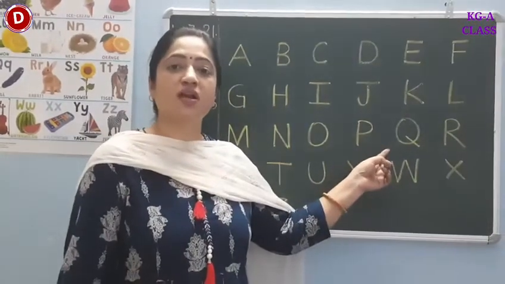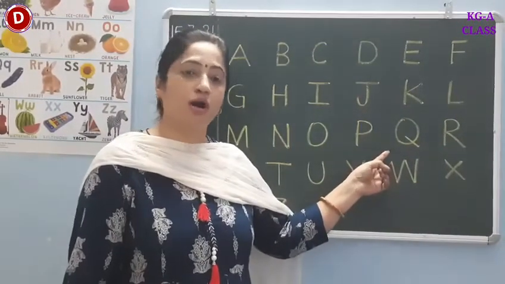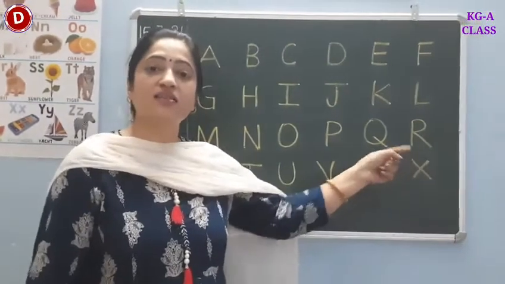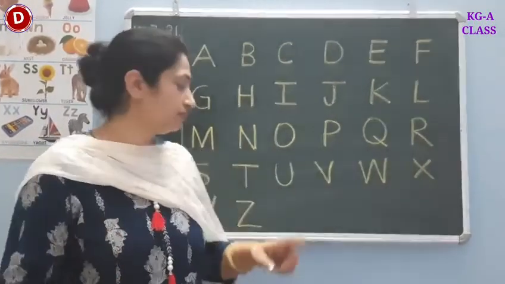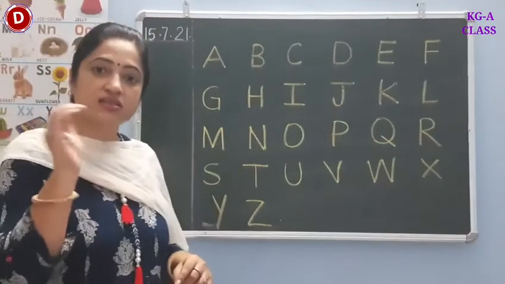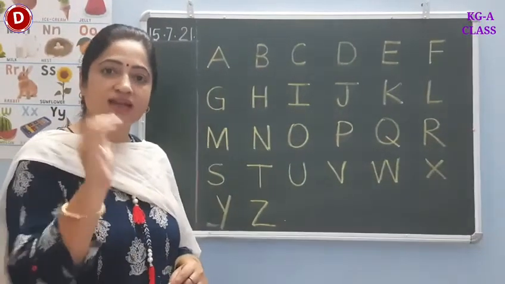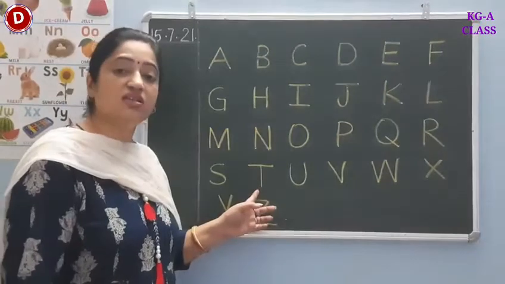Q. Q says Q. The sound of Q is Q. This is R. R says R. S. S says S. The sound of S is S, as a snake. This is T. T says T.